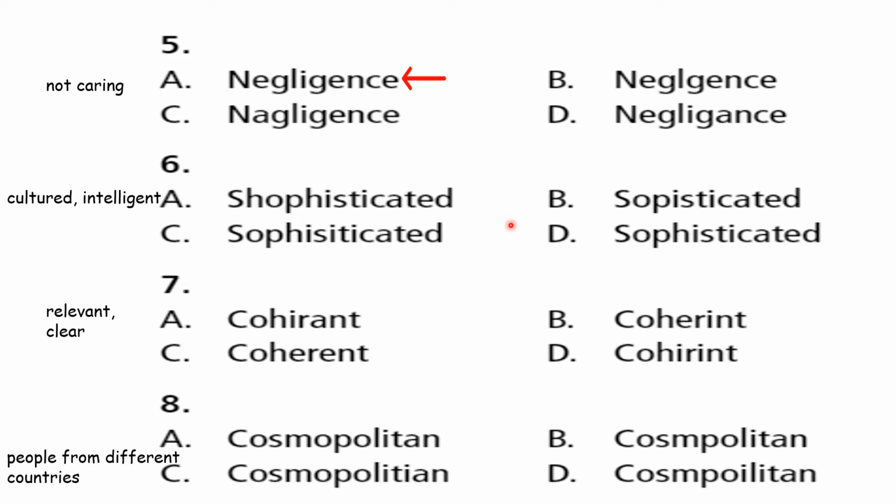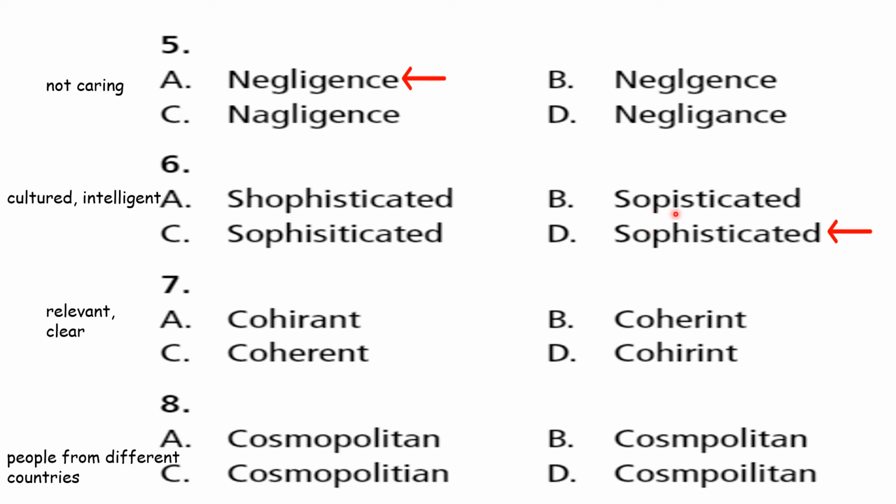Sophisticated. Listen carefully. This is sophisticated. Check the spelling. Sophisticated. Meaning is cultured, intelligent, knowing everything. Yes, that is only sophisticated. Check the spelling here. Sophisticated.